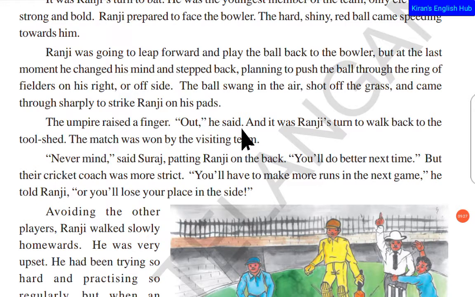So what type of out is it? It is called LBW, leg before wicket. Without hitting the ball with the bat, if the ball touches the pads directly, then we consider it an LBW wicket. Actually Ranji wanted to hit the ball, but he missed the ball since he changed his mind at the last moment, and the ball hit his pads, and he is taken as LBW wicket. Even the umpire said out.